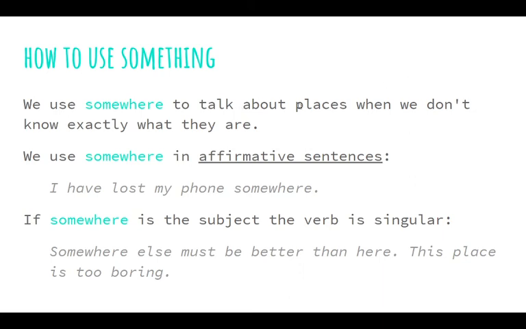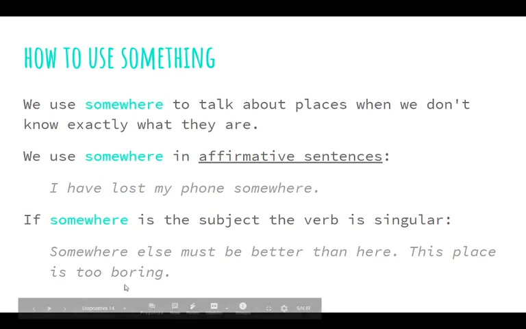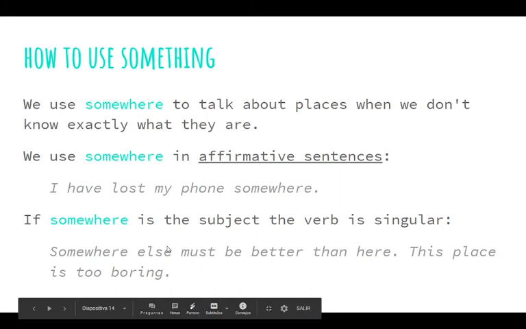So in this case, this is exactly the same as with the other two, but instead of talking about people or things, this time we're talking about places. Instead of saying a house, a park, the school, we say somewhere, someplace. We don't know which place. We don't know exactly where, but a place. And we use it in affirmative sentences like: I have lost my phone somewhere.